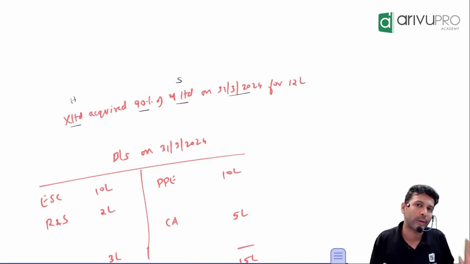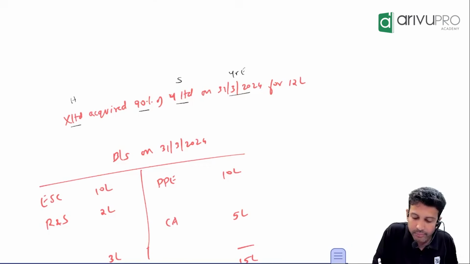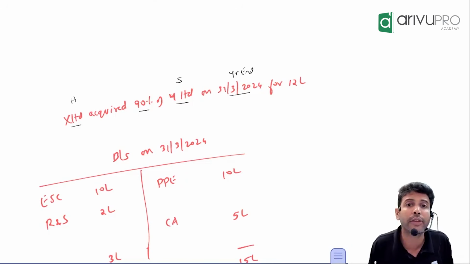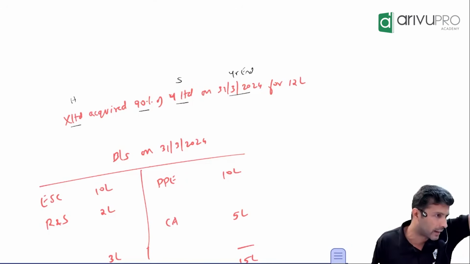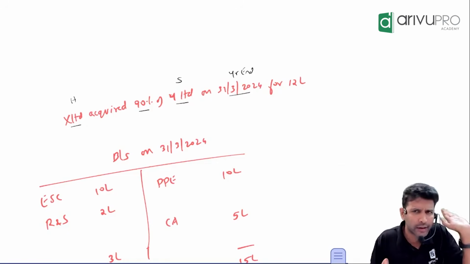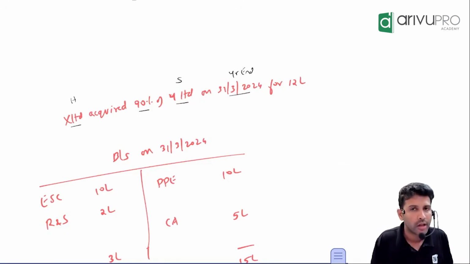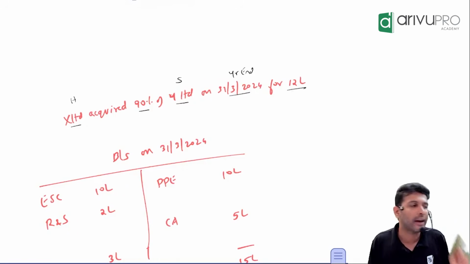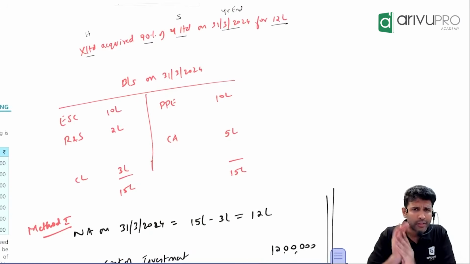On 31st March 2024, I have taken it at the year end. Date of control, in the last problem it was year beginning. Here I have taken it as year ending for simplicity. And how much did the holding company pay to get the control? 12 lakh.